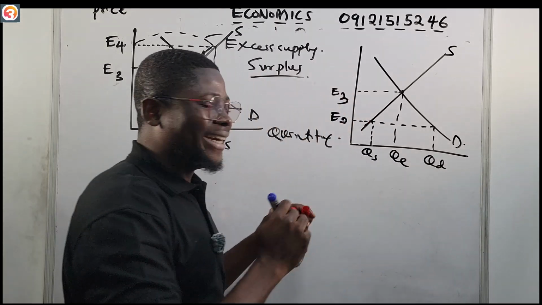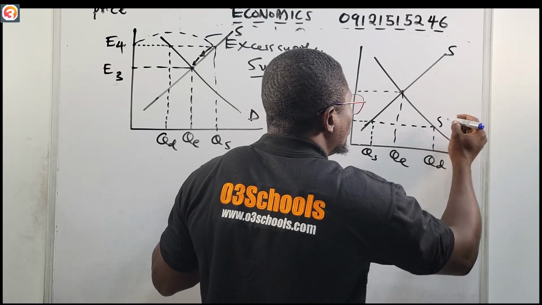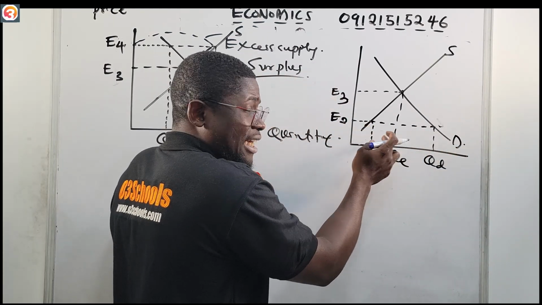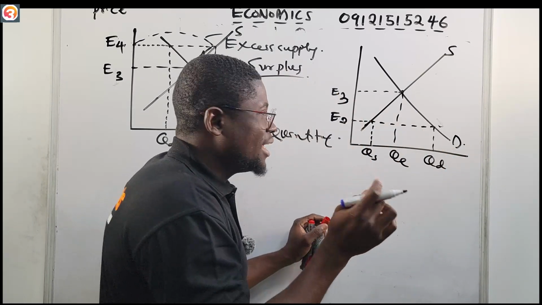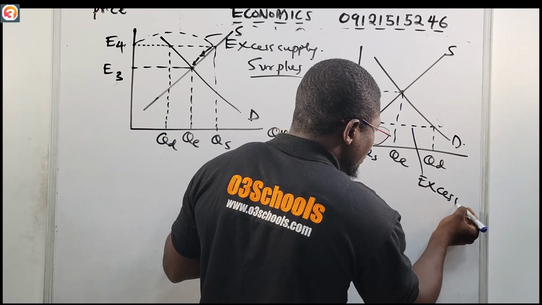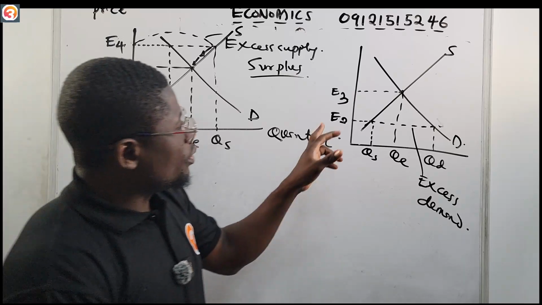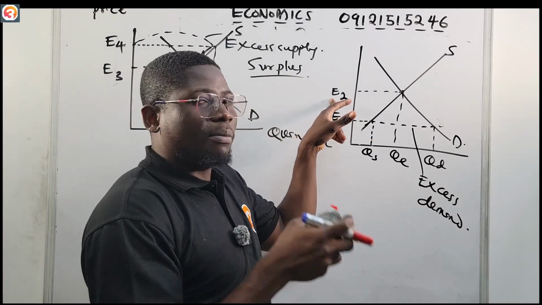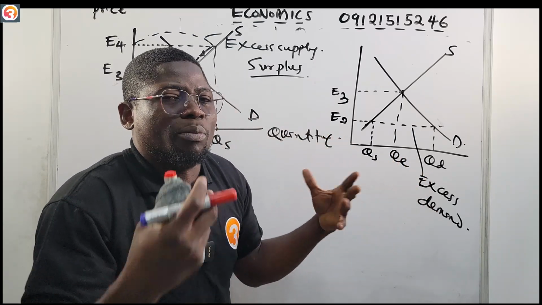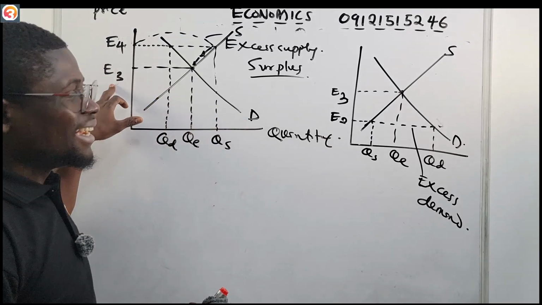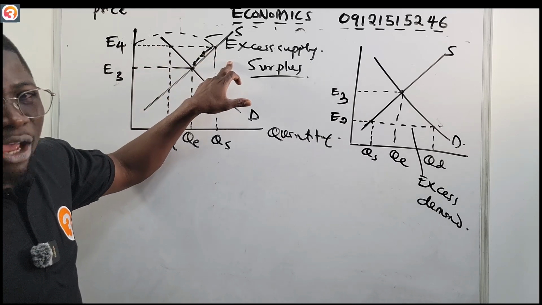quantity demanded will increase. So it will create a situation of shortage. There is shortage here because suppliers are not supplying more, but the demand is very, very high. So this is excess demand. When the price is lowered below the equilibrium price, it creates a situation of excess demand, or shortage of supply. But when prices increase above the equilibrium price, it leads to excess supply, or surplus.